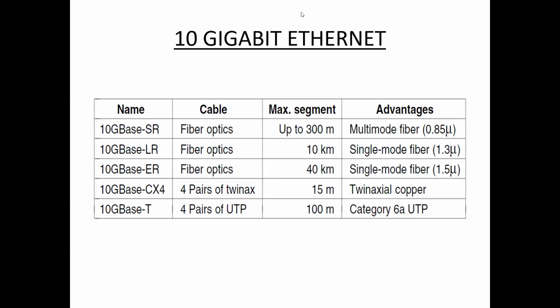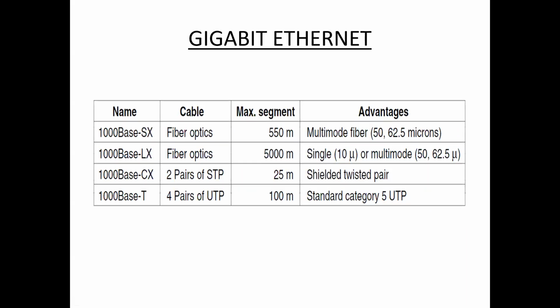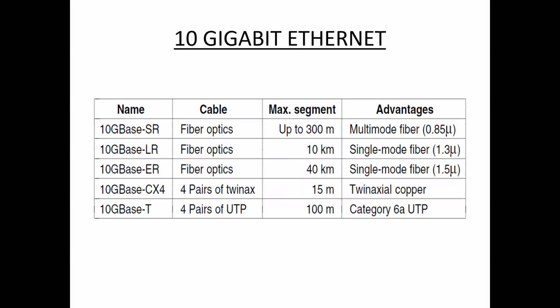And next one, 10 gigabit Ethernet. This is an even more advanced, high-speed network type with a data transfer rate of 10 gigabit per second. This type of network supports high-speed networking at 10 gigabit per second.